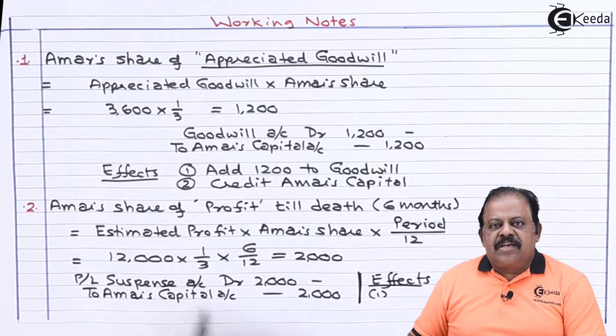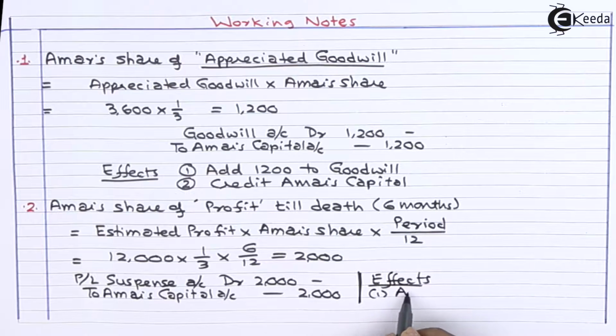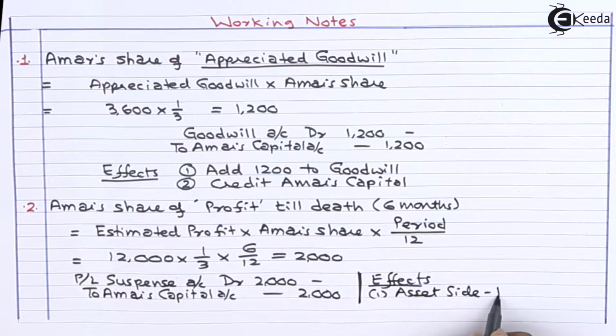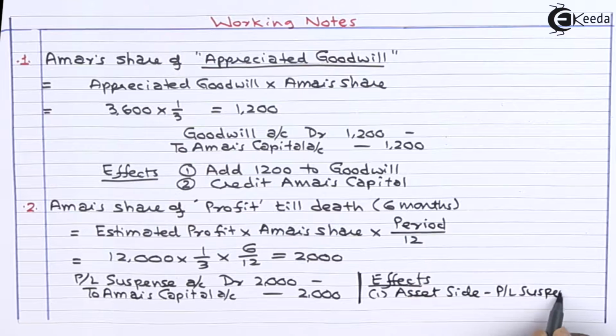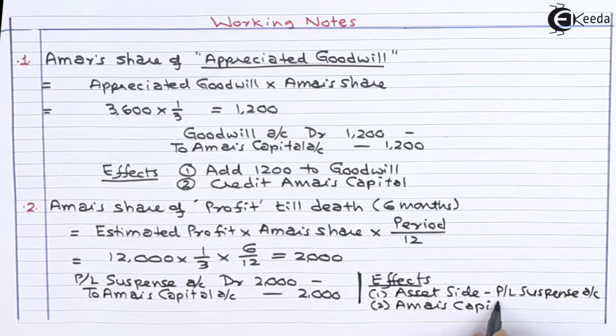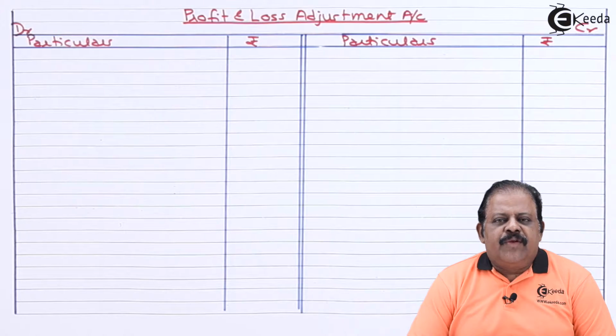Profit and loss suspense account will be transferred to the asset side of balance sheet. It will have second effect, Amar's capital account credit. We have prepared working notes. Let us start to solve the question.